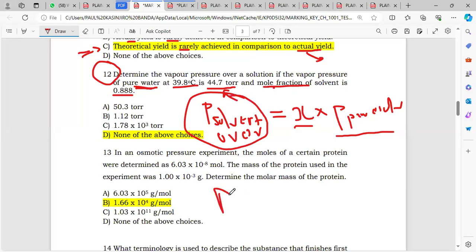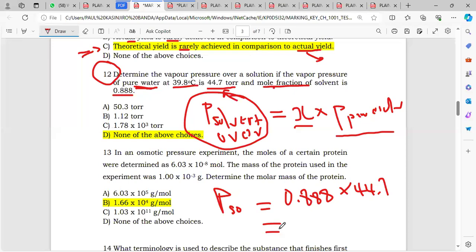So I'm going to write P solvent over, is equal to the mole fraction, 0.888, multiplied by the pressure of the pure water, which is 44.7. So what do I get here?